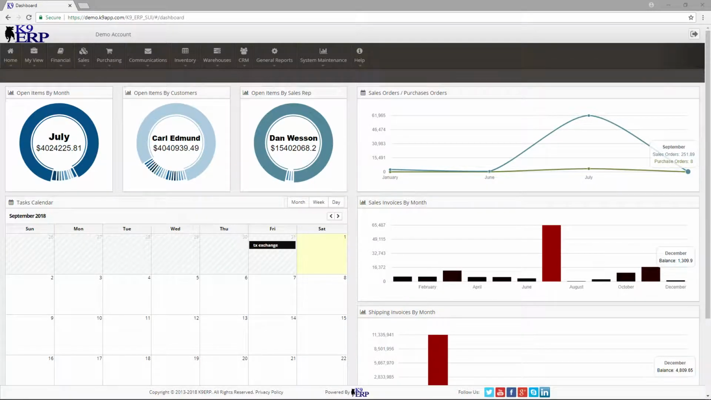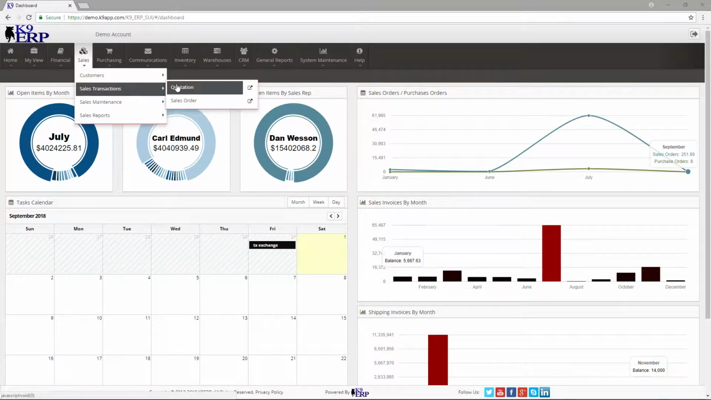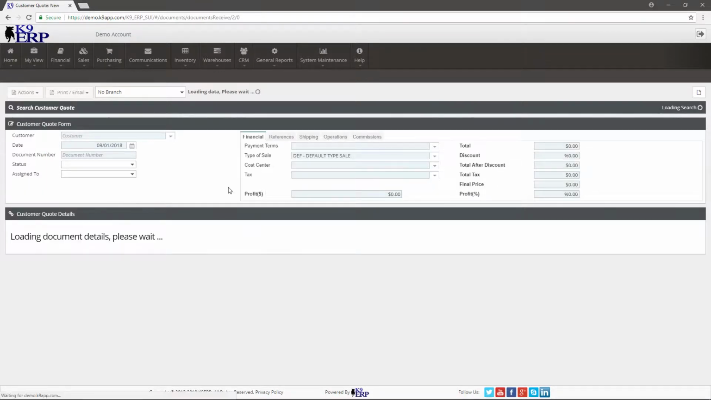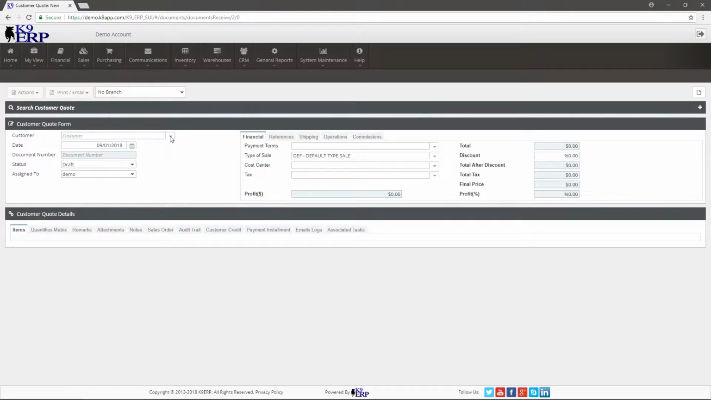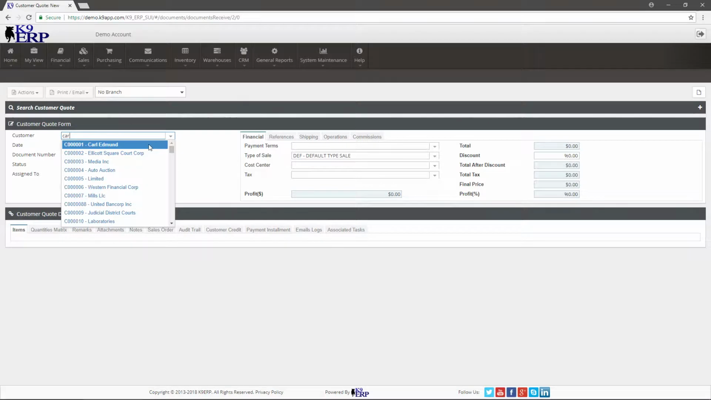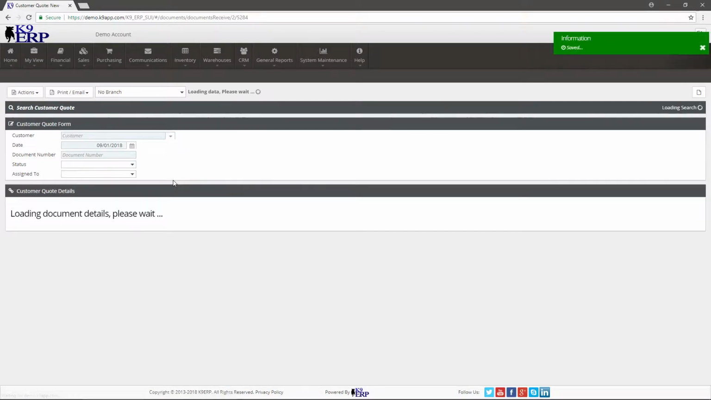Let's take a look at working with quotations and quotation metrics within K9. So if I go to sales transactions and quotation, I'll get a document similar to everything else in K9. Basically, I can choose my customer, I can choose the items, things that you expect. So let's go through this for a moment.